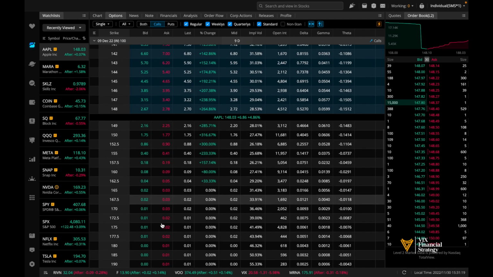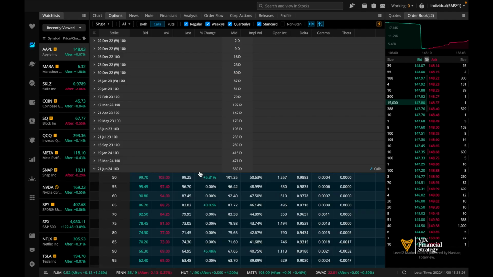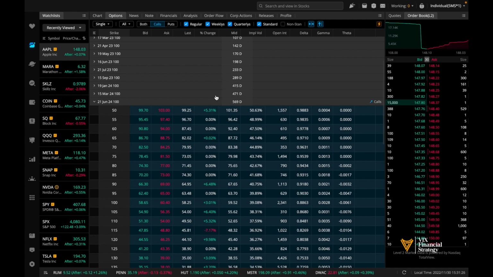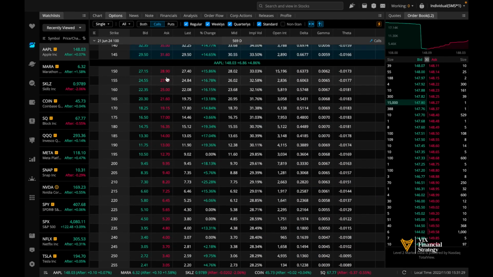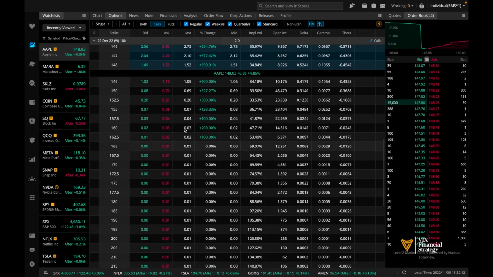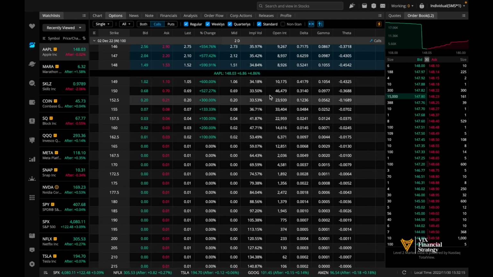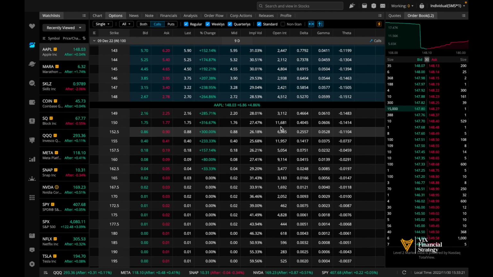As you go further out, we're going to see a lot less tight bid and ask spreads, but even Apple will have some pretty tight bid to ask spreads and will be very, very liquid. Also, we see that here at 150, Apple has higher open interest. Remember what I said about open interest? It is when buyers and sellers meet, and it's the number of open bets that are out there in the market right now. We're sitting at 11,000.